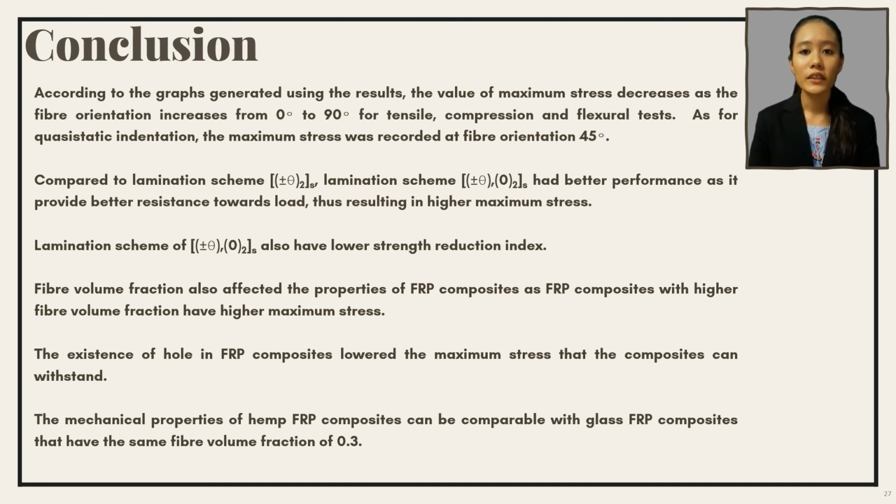Fiber volume fraction also affected the properties of FRP composites, as FRP composites with higher fiber volume fraction have higher maximum stress. The existence of a hole in FRP composites lowered the maximum stress that the composite can withstand. To conclude, the mechanical properties of Hemp FRP composites can be comparable with glass FRP composites that have the same fiber volume fraction of 0.3.